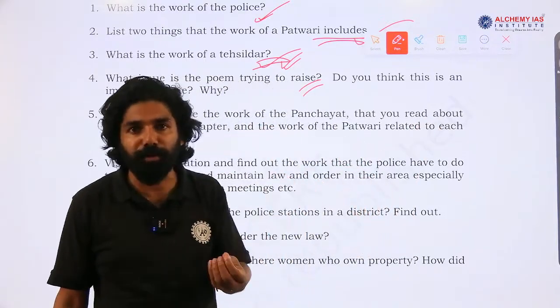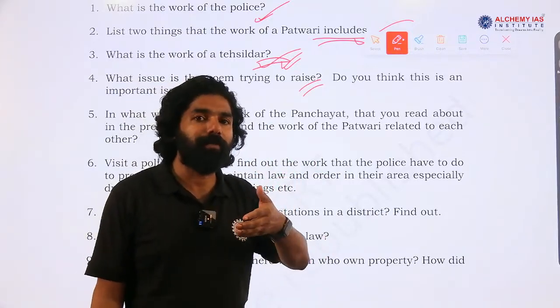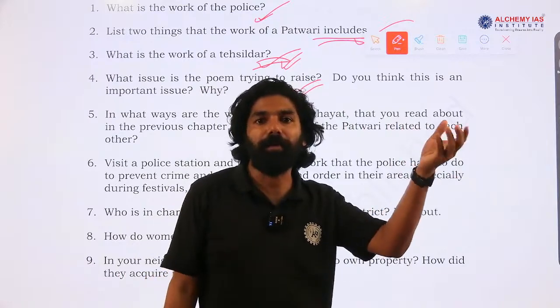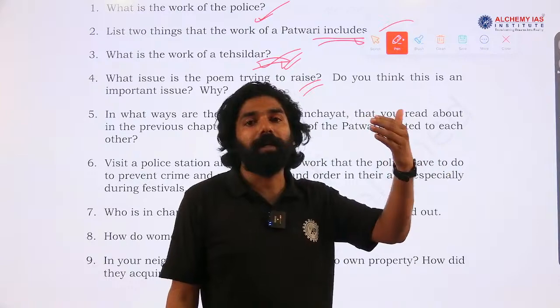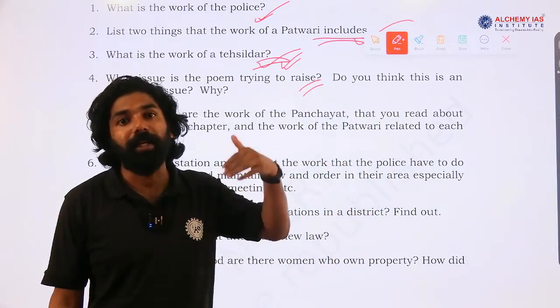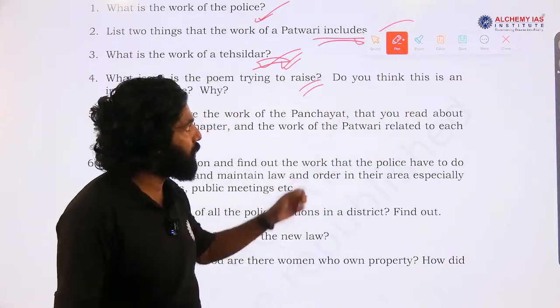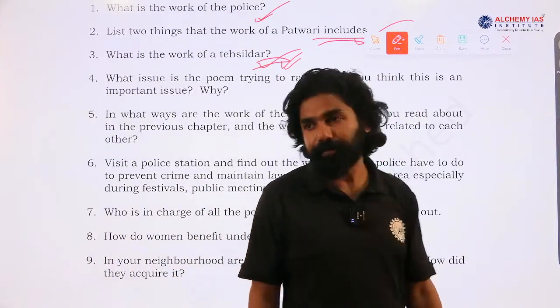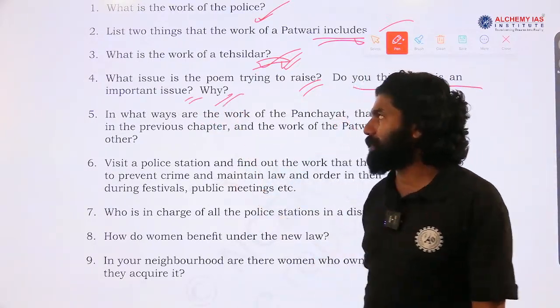Usually whenever we distribute the property of a family, mostly the ownership of the land was given to the son or male member in that family. They denied the right to own property, the right to have inheritance of property, to the female gender. So this gender discrimination was a major point discussed in the poem. Do you think this is an important issue and why? So this was that question.